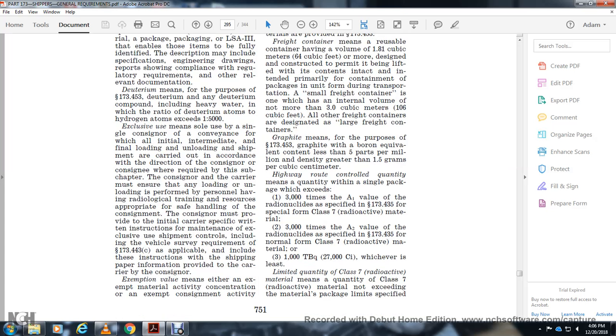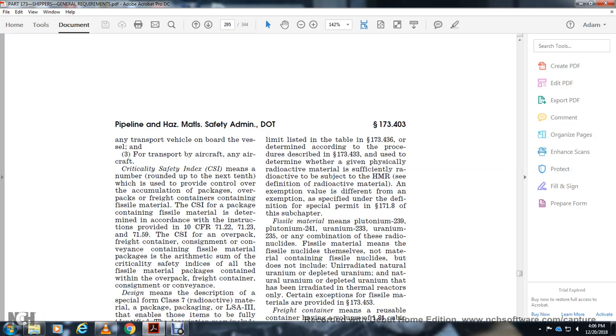Exemption values mean the activity concentration for exempt material or the activity limit for an exempt consignment listed within table 173.436, determined in accordance with the procedure described in 173.433. It is determined whether a given physical form of radioactive material is sufficiently radioactive to be subject to the Hazardous Materials Regulations; a different exemption value may be specified under the definition of special permit in 171.8 of this subchapter.